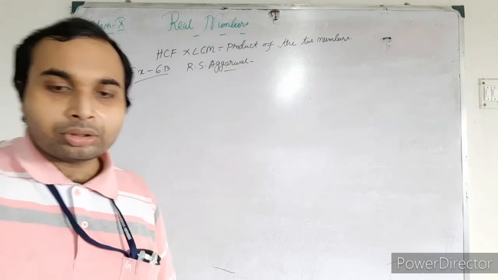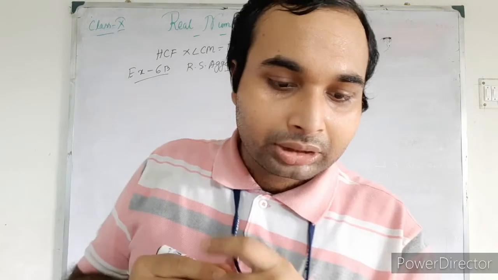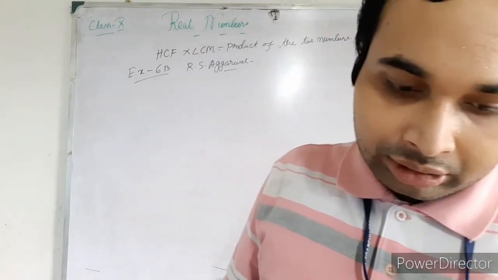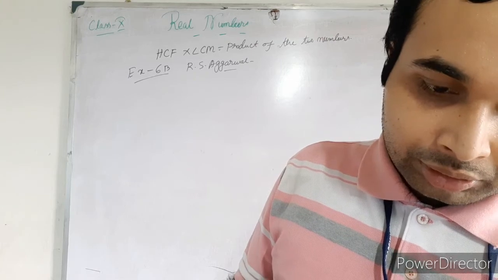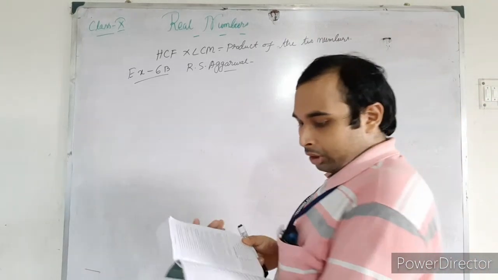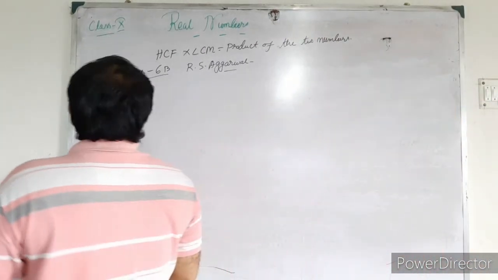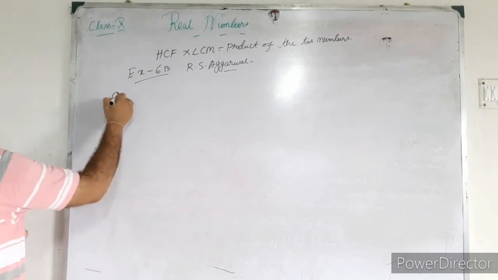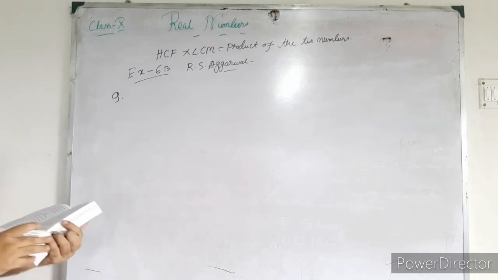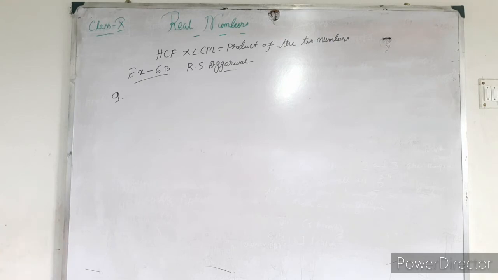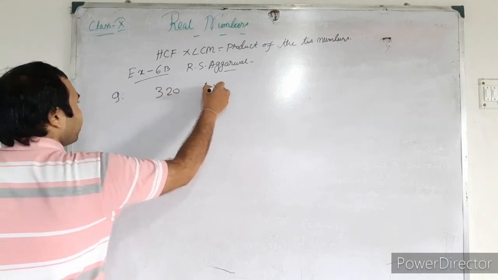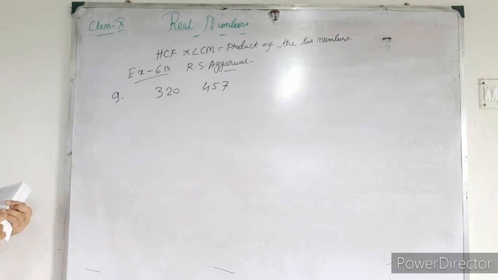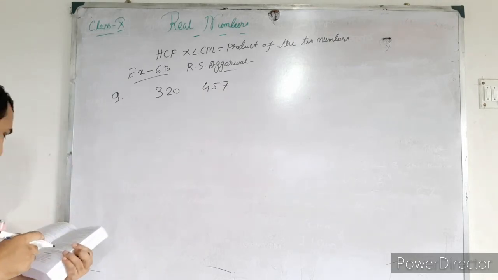I am doing just one or two examples. So first example I like to take, that is number 9. Find the largest number which divides 320 and 457, leaving remainders 5 and 7 respectively.